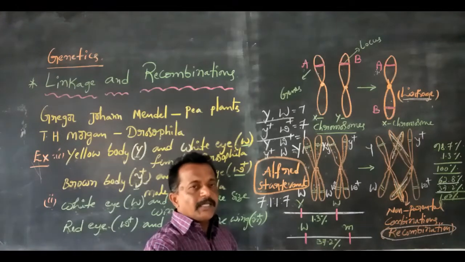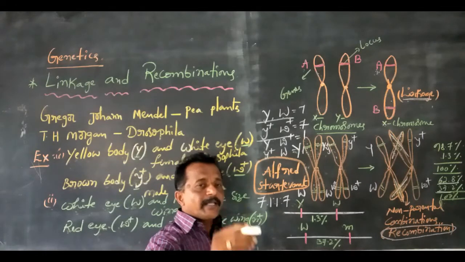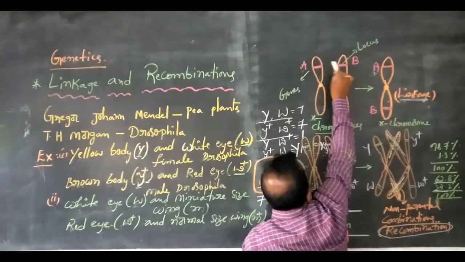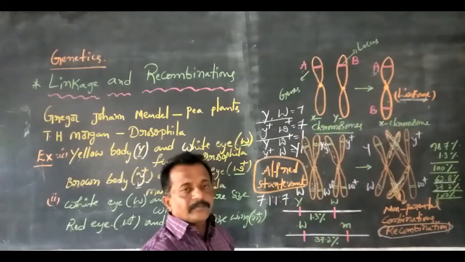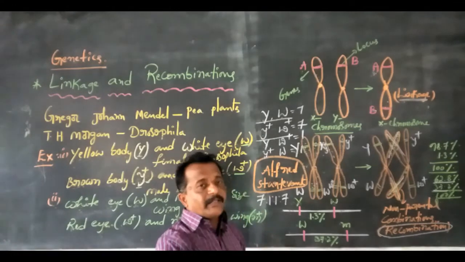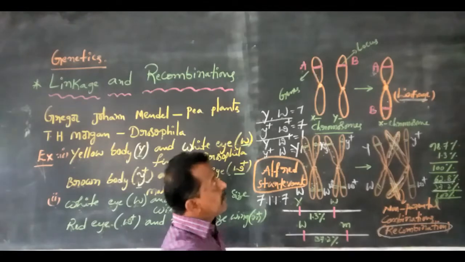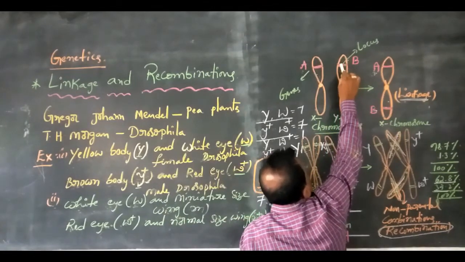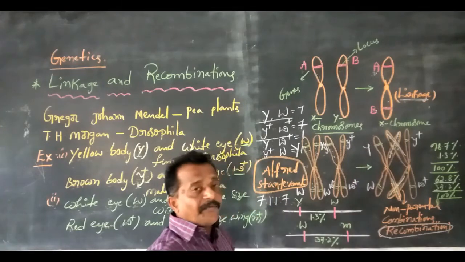These genes are located at one specific place on the chromosome, which is known as the locus. Genes are always located at one specific place in their chromosomes, called the locus. So every locus consists of one gene.